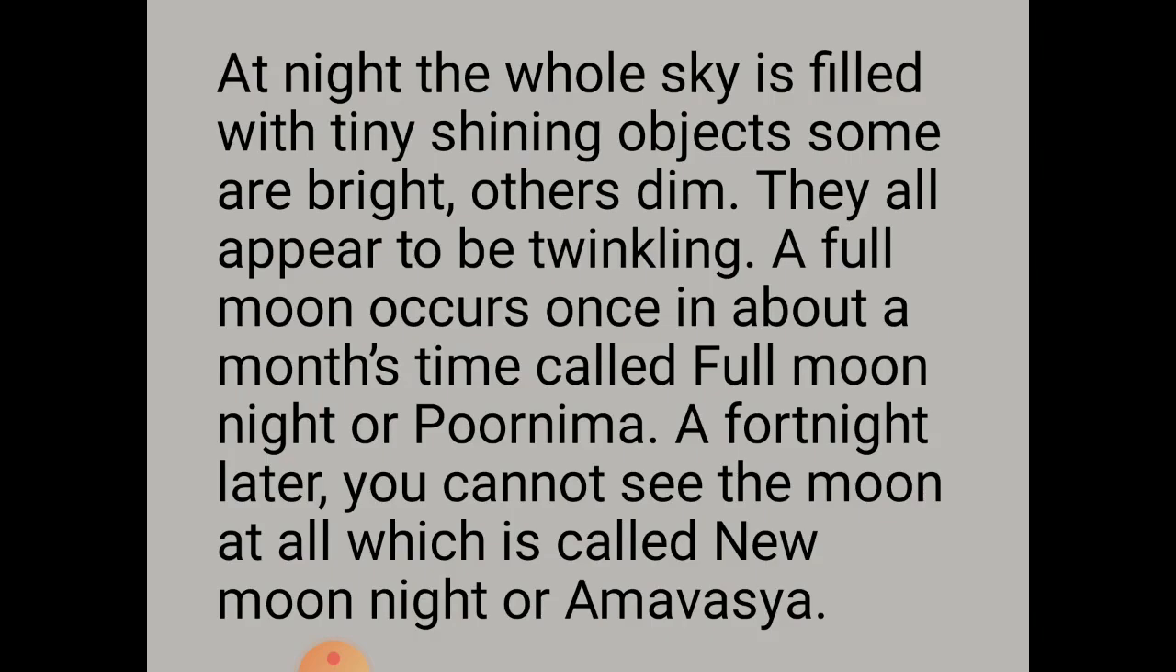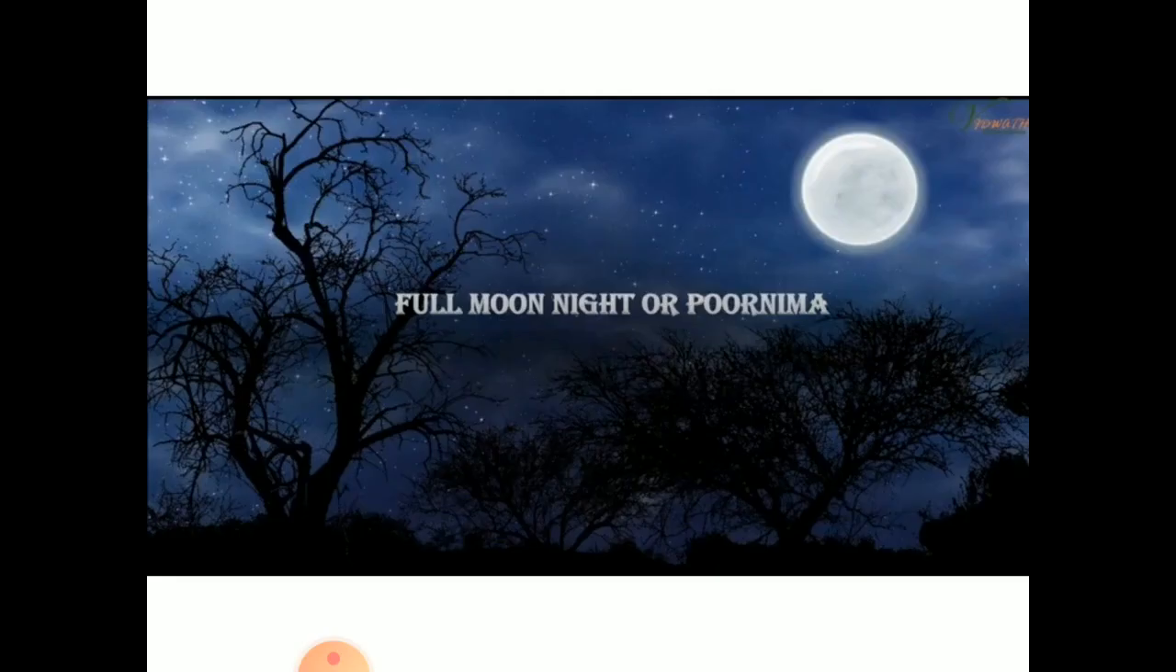A full moon occurs in about a month's time, called full moon night or Purnima. A fortnight later, you cannot see the moon at all, which is called new moon night or Amavasya. Dear students, this is the picture of full moon night, that is also called Purnima. You see that along with stars, there appears a moon.